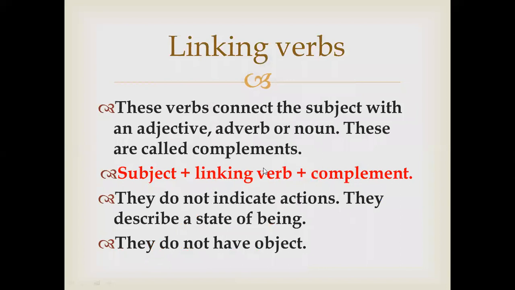These words are called complements. Now this is the structure of a sentence. Subject, then comes linking verb, then group of words. The group of words is called complement. No object is written here. Instead of writing about any receiver, we are going to write the complement that will tell us about the subject. Then again, one thing is important, they do not indicate actions. No action is indicated.